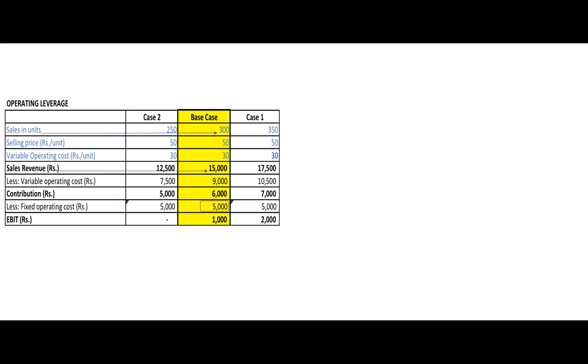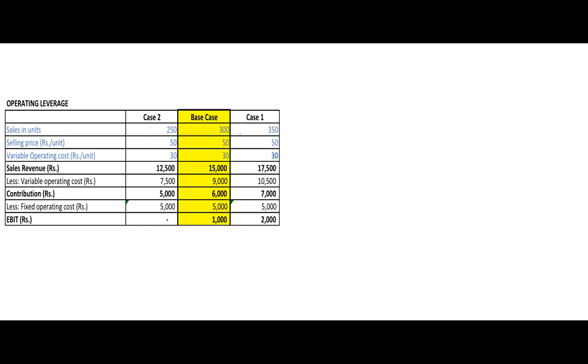Variable cost is rupees 9,000 at 30 each. Contribution is rupees 6,000, and for this kind of a setup, as I told you, which can make 500 units, 5,000 rupees is a fixed cost. Therefore, contribution 6,000 minus your 5,000 fixed cost gives you an EBIT of rupees 1,000, earnings before interest and tax.